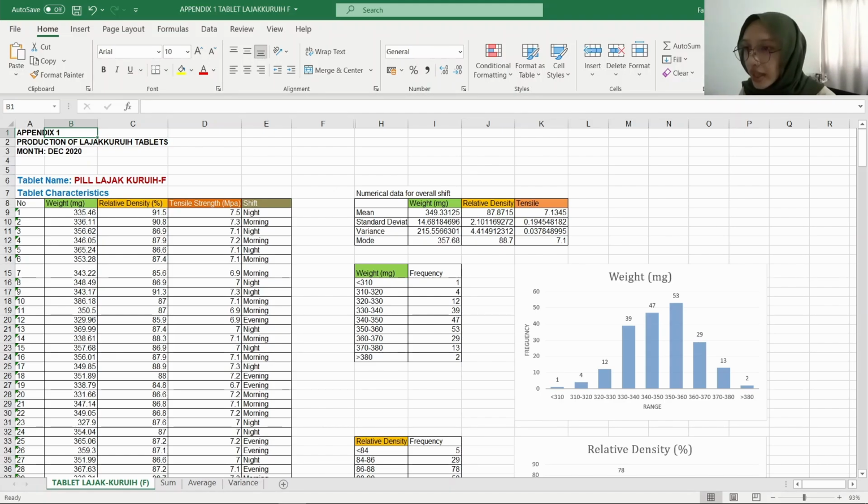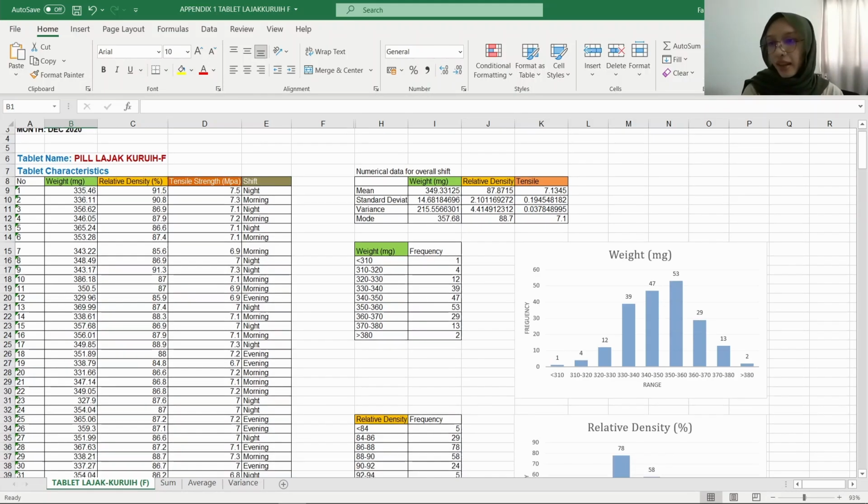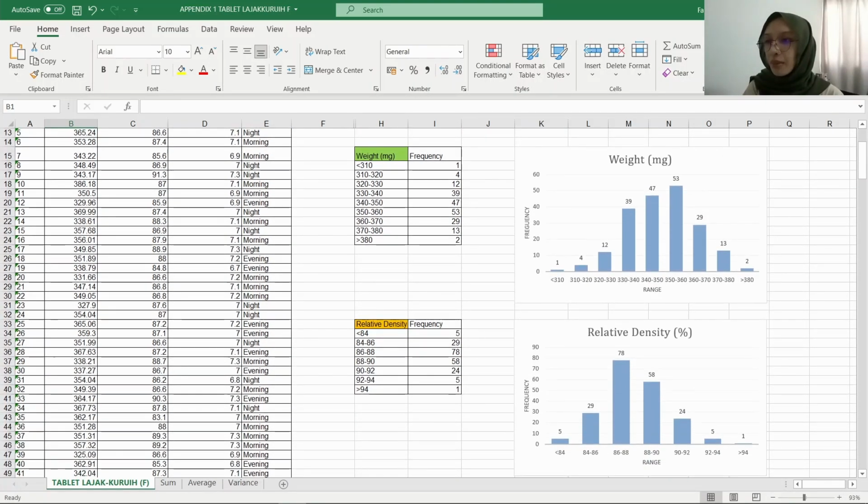The first one is the summarization for each category regardless of the shift with numerical method. By using the function in Microsoft Excel, we find the mean, standard deviation, variance, and mode for each category. And then, using the function frequency, we find the range frequency for each category.